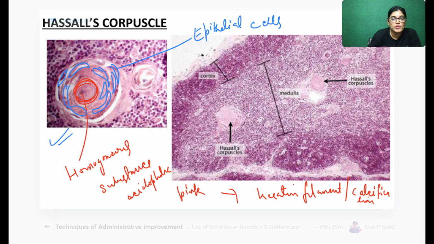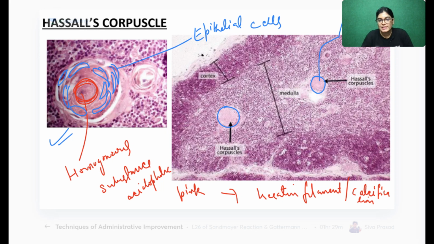So this is the high power view, but in low power view, you can see just a pink mass. In low power view, you can just see that Hazel corpus is in the form of a pink mass, and its exact function is not known, but it is written that it increases with age. That means it is a degenerating kind of material, located in the medulla part of thymus gland.